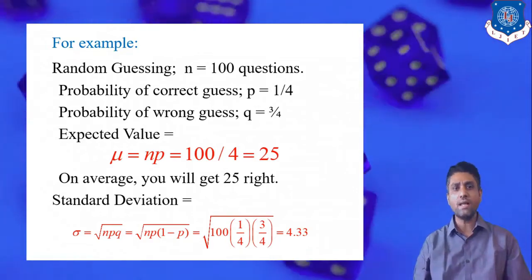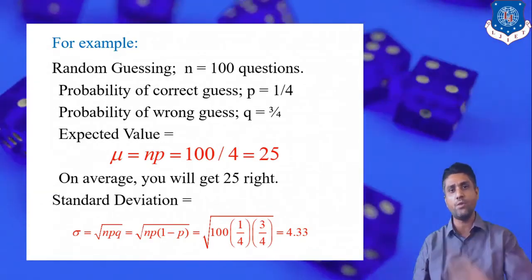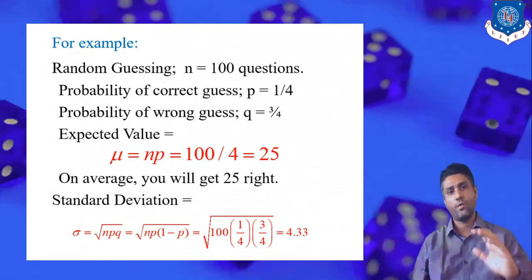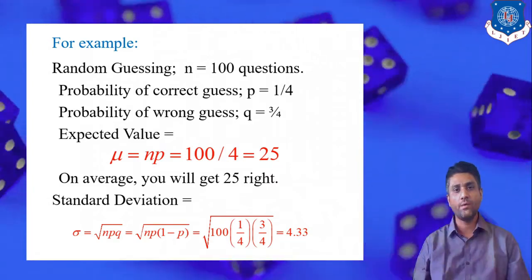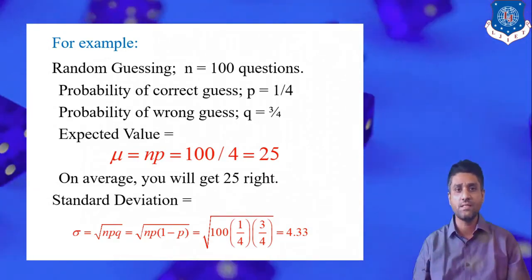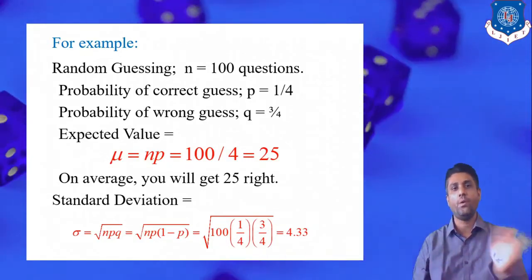So the lower range is approximately 21 and the upper range is 29 point something, so it may be 30. So if you randomly attempt a competitive exam, the marks you get will be in the range between 21 to 30.